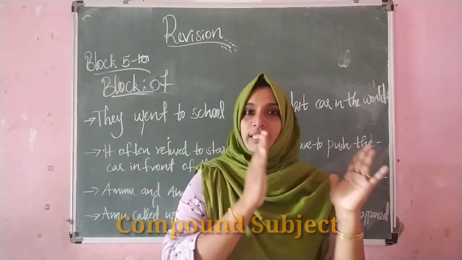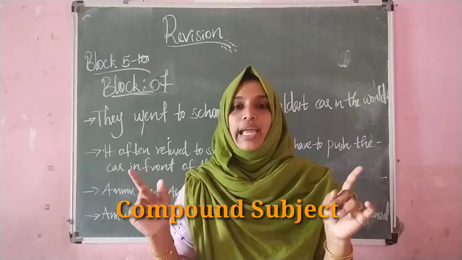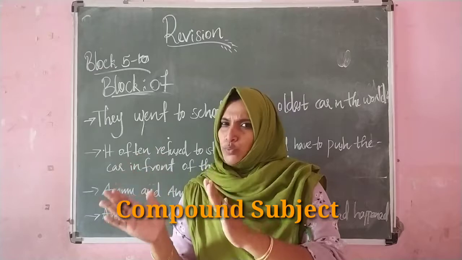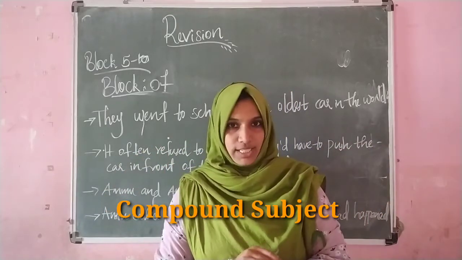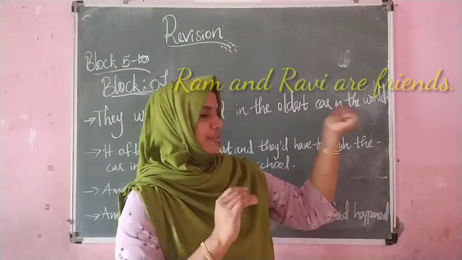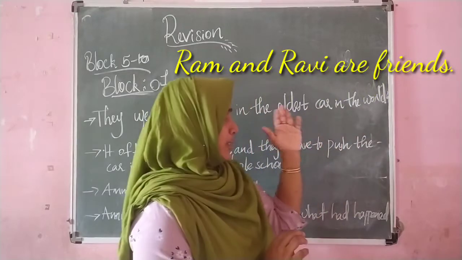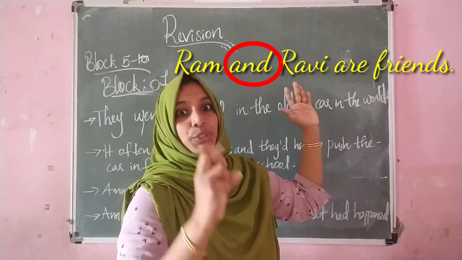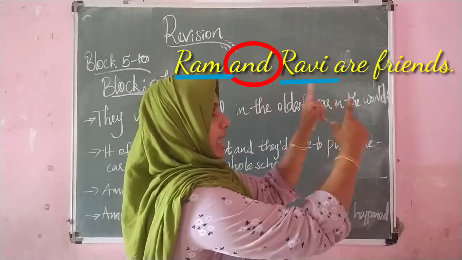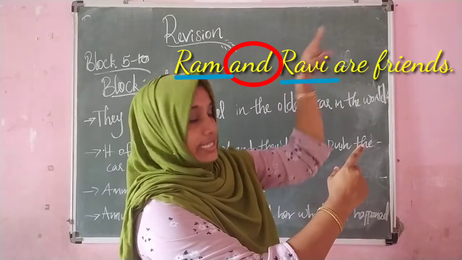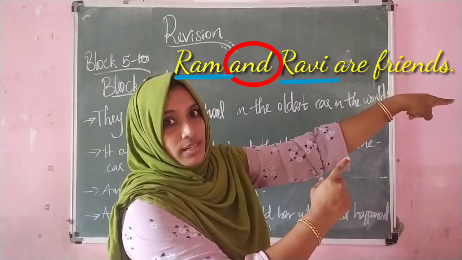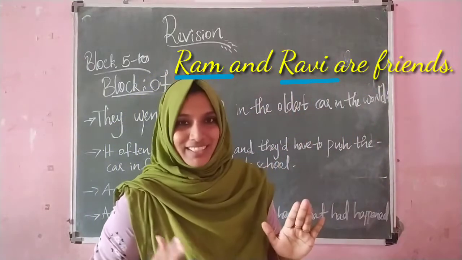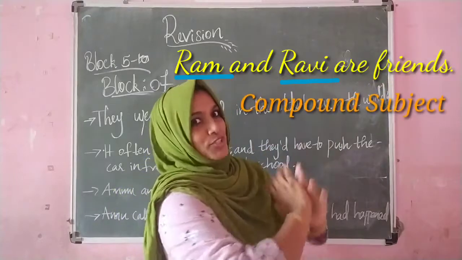So in a compound subject, children, you can see the conjunction in between the subjects. It always comes at the beginning of the sentence. For example, Ram and Ravi are friends. See, where can you see the conjunction? Yes, it is in between two subjects, Ram and Ravi. These are the subjects here in the sentence. So the conjunction you can see in between the subjects, that is called compound subject.